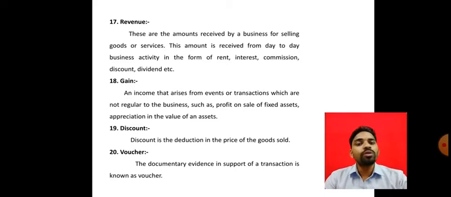Next, in the next slide, see revenue. Revenue means the amounts received by a business for selling goods or services.